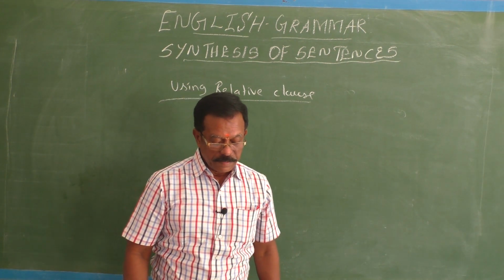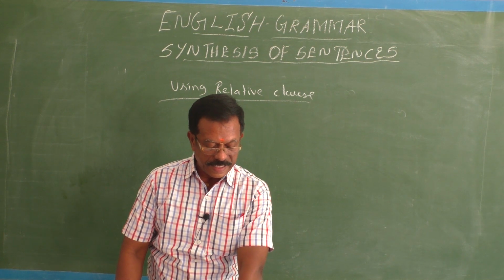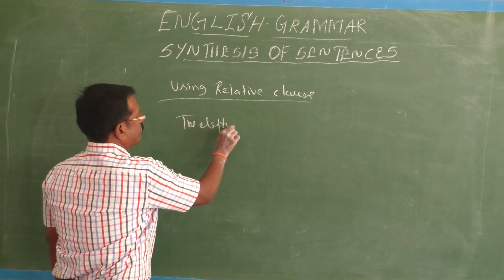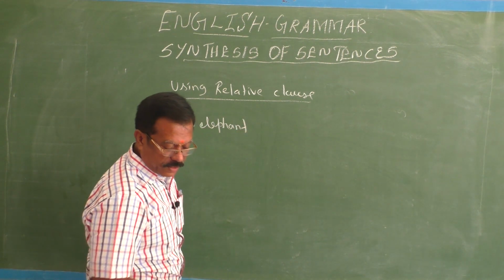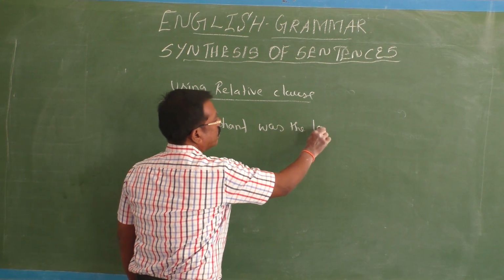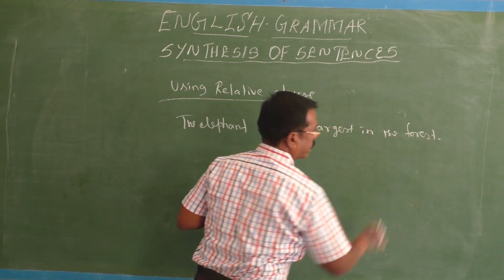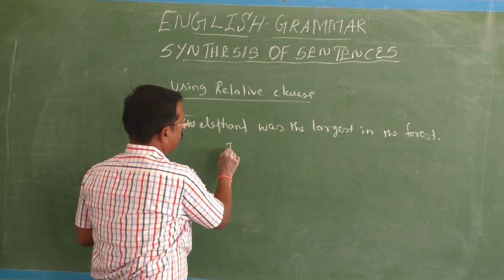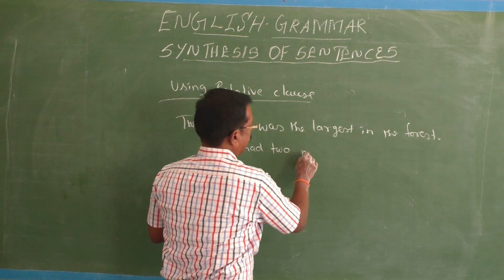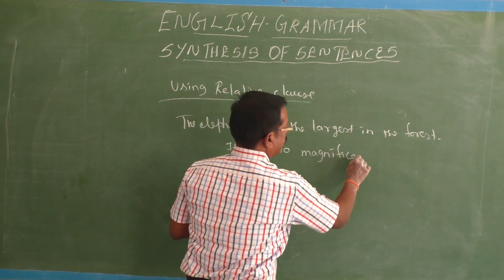Okay, see, the elephant was the largest in the forest. It had two magnificent tusks. See, the elephant was the largest in the forest. It had two magnificent tusks.